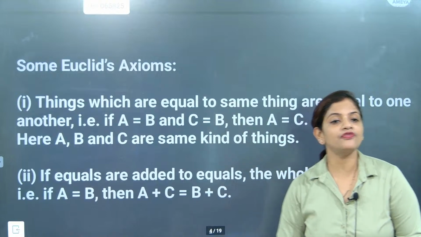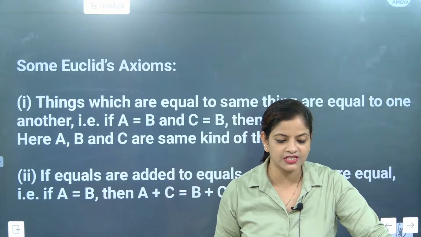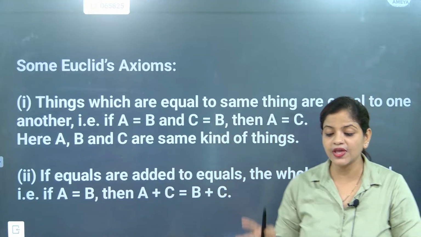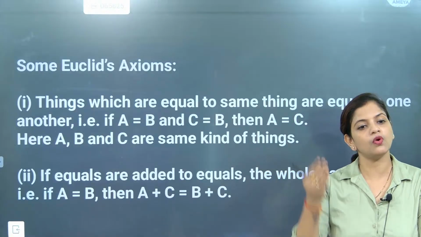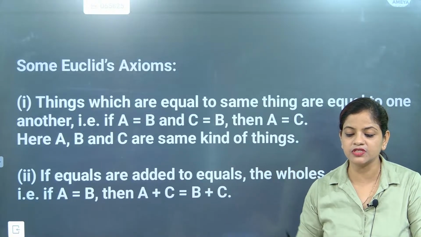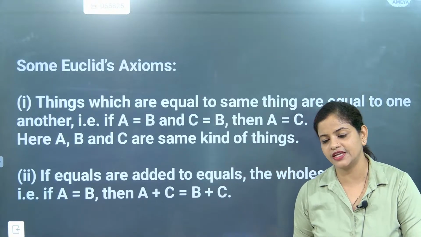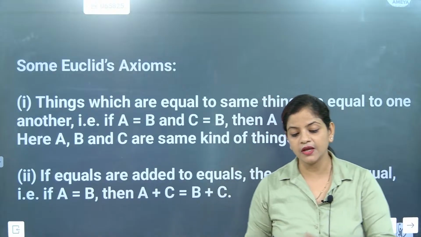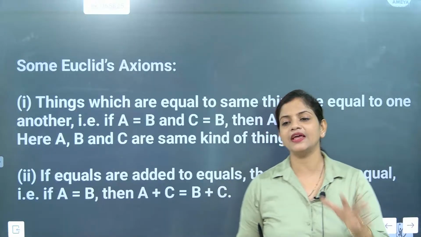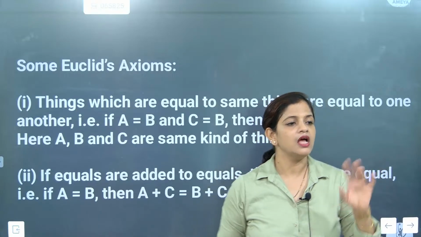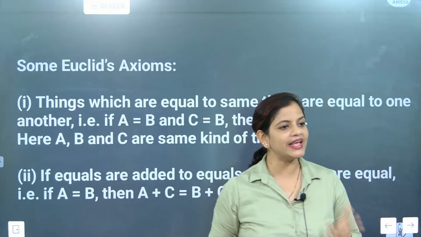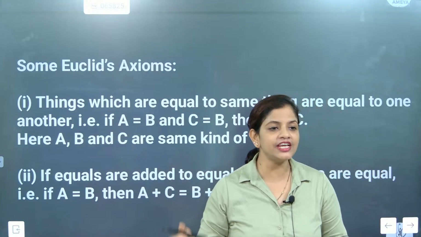Now after that, some Euclid axioms we studied. Already these axioms we have studied. Now we are going to repeat these axioms because these are very important. Now beta, understand one thing. That day I discussed one simple example, and one more time I am discussing it. Amrish, I talked about 1 kg potato and 1 kg tomato.